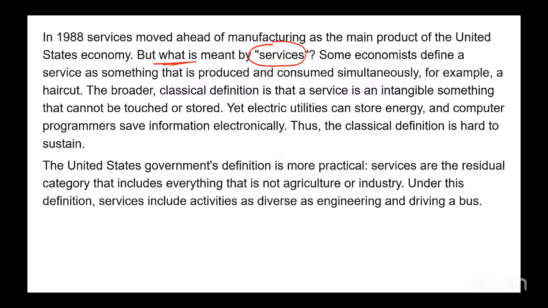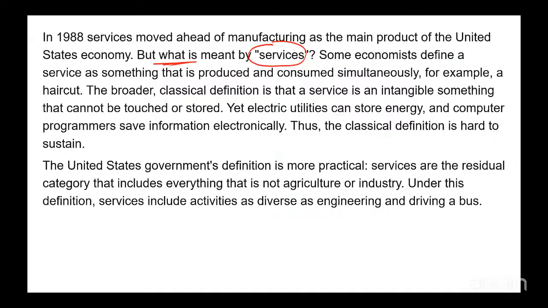So in the first paragraph, it says, some economists define a service as something that is produced and consumed simultaneously. For example, a haircut. Somebody is giving you a haircut and you are receiving it immediately. So the production, as in the haircut, and the service is received immediately. So that is a service. It is being produced and consumed simultaneously.